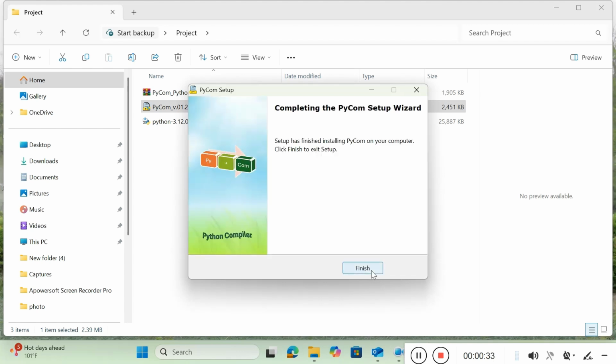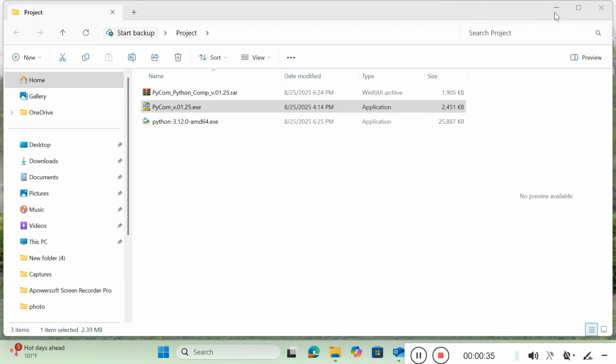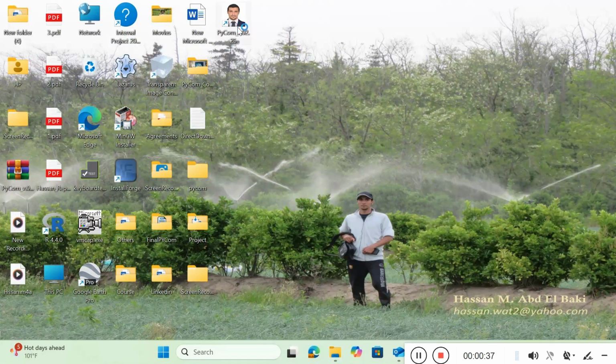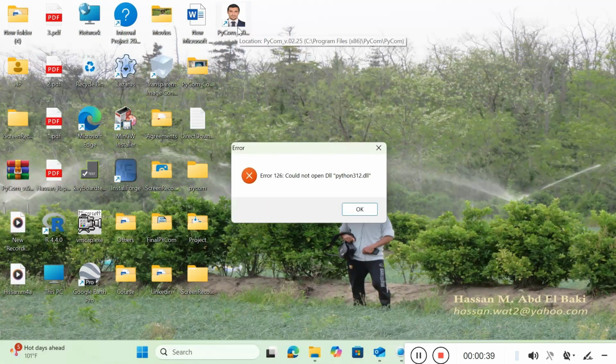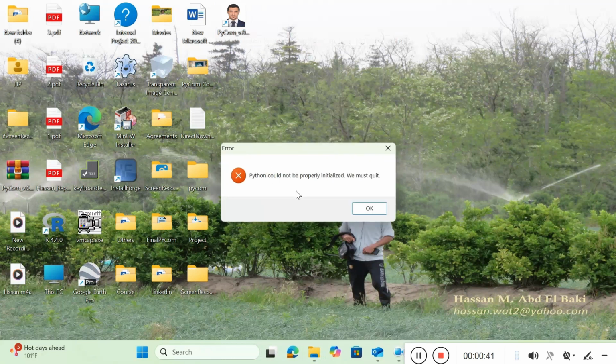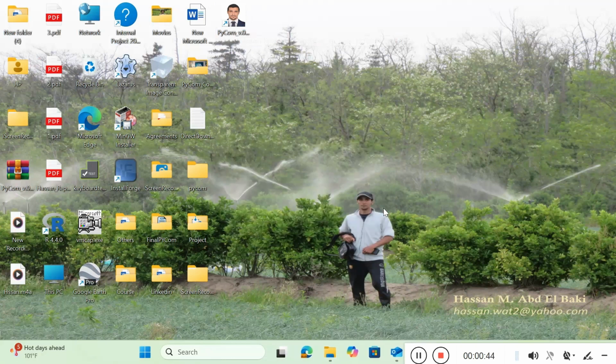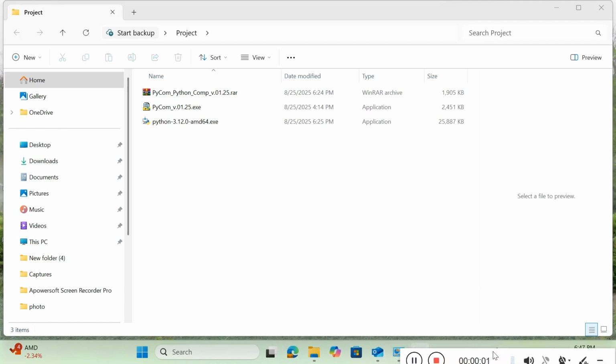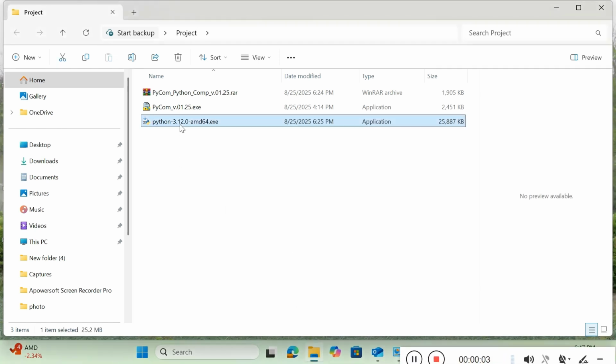After installation, go to your desktop and click the PyCom icon. You'll see two error messages. This is expected because the Python environment hasn't been installed yet. Now let's install Python. Double-click the installer.